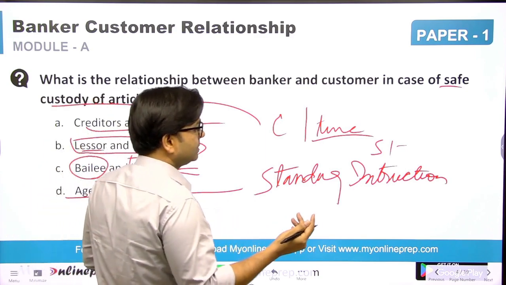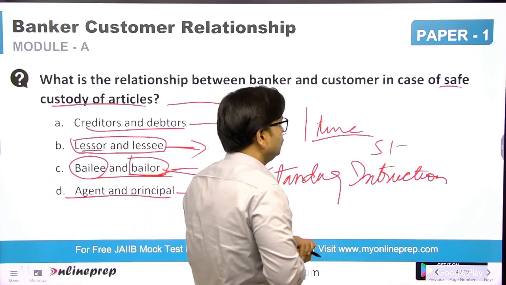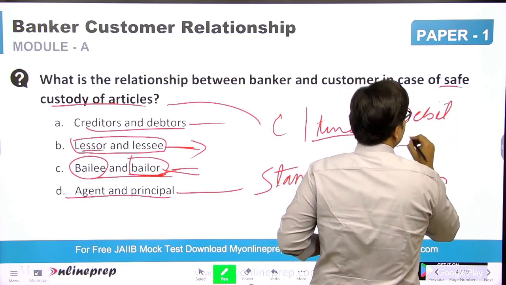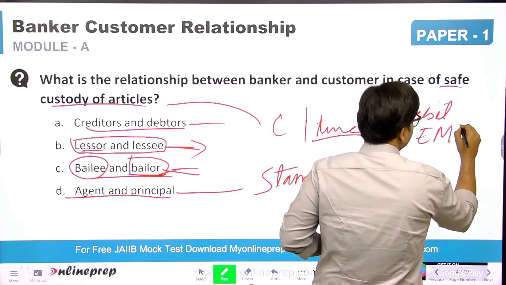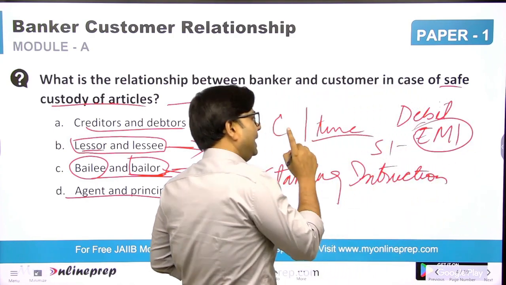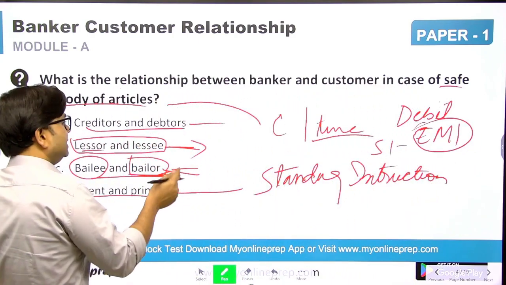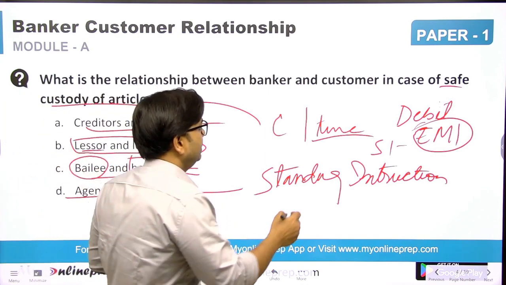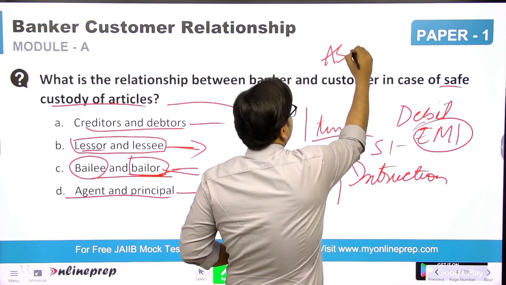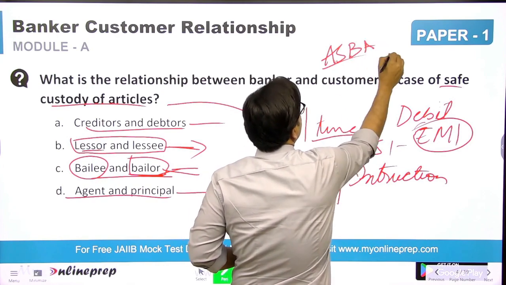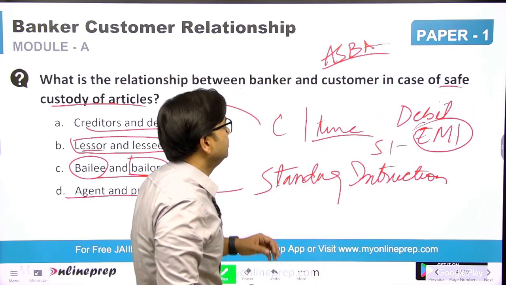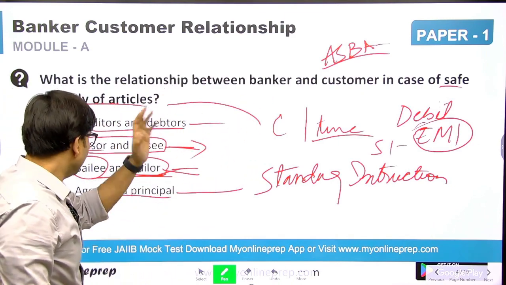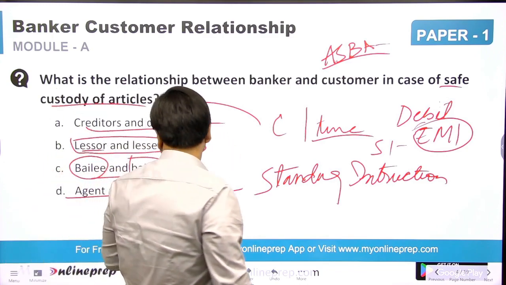If you ask your bank to debit your account for EMI, this also becomes an agent and principal relationship. Any instruction, maybe ASBA, where you put money to invest in any IPO, FPO, then in that scenario the bank becomes agent and you become principal.